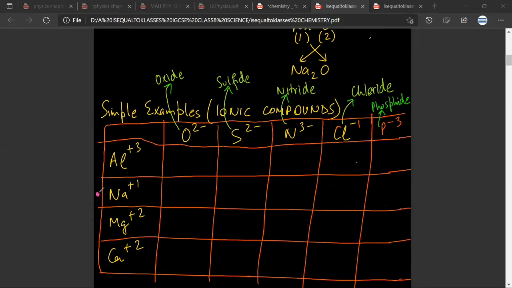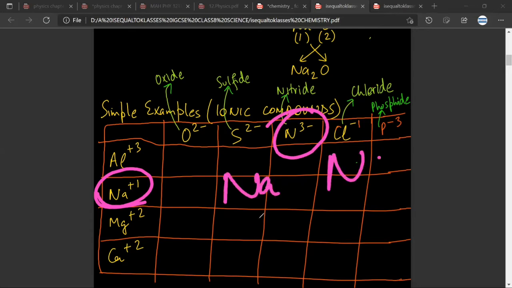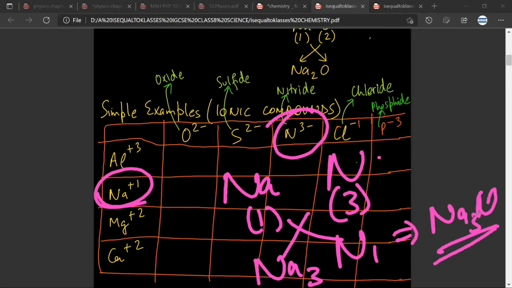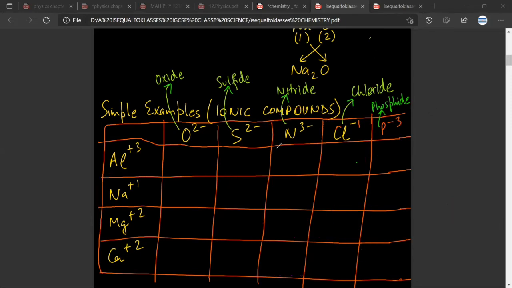Let us take another example. Let us take sodium and nitrogen. Sodium is 1, nitrogen is 3. We do crisscross, Na3 and nitrogen 1. So this will be Na3N. Any doubt? See, Mr. Satya, don't worry whether the compound will be formed or not. We just want to understand how the naming is done, how the structure is written. Any doubt here?